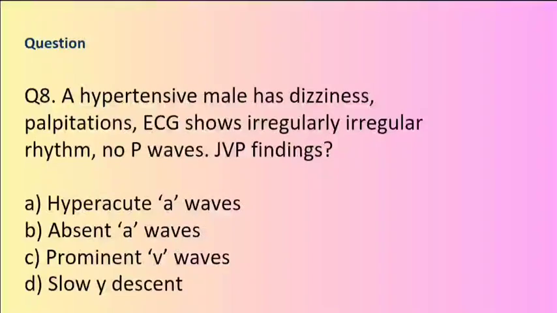Question 8. ECG with irregular rhythm. A hypertensive male has dizziness, palpitations. ECG shows irregular rhythm, no P waves. JVP findings: A. Hyperacute A waves. B. Absent A waves. C. Prominent V waves. D. Slow Y descent.